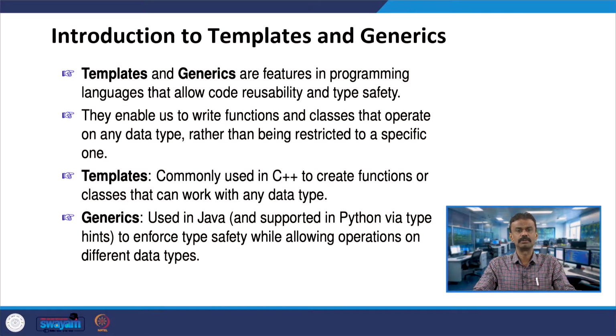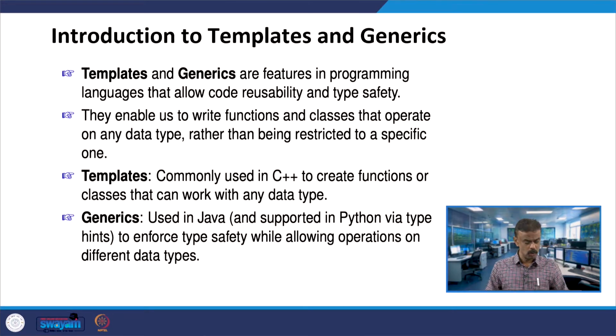That is the code reusability and the type safety. Suppose you are using the maximum of 2 integers, or the maximum of 2 doubles. Which data type we are going to use will be taken care of, and accordingly the program will work. That is called type safety. When I am talking about templates or generics, in C++ or even in Java, we use them for functions and classes. We can use a template class and template functions, which can operate on any data type, rather than being restricted to a specific one.